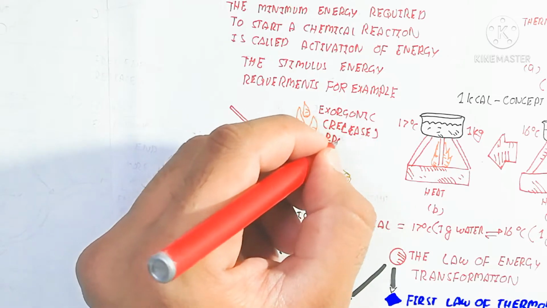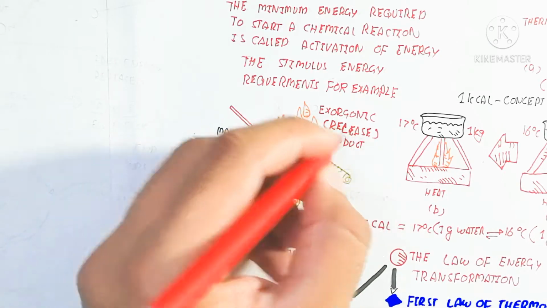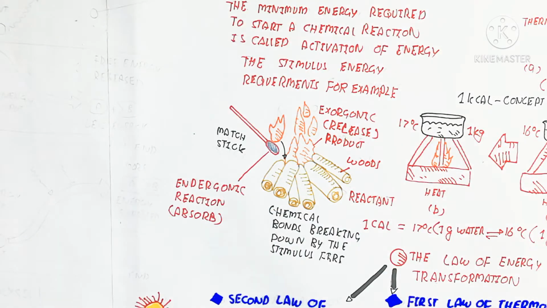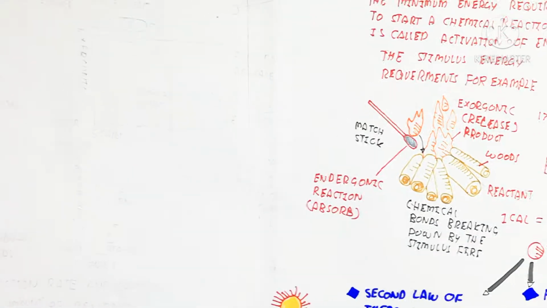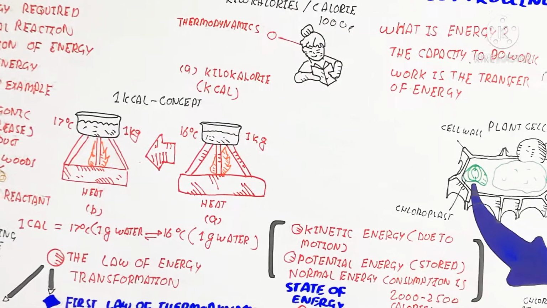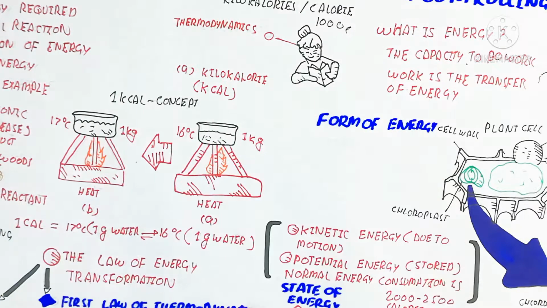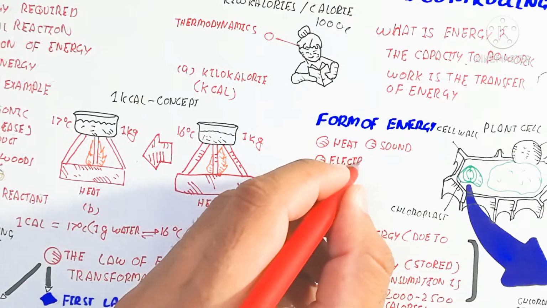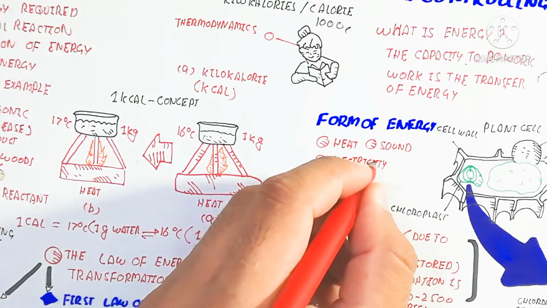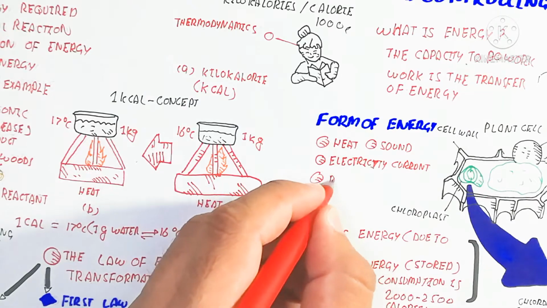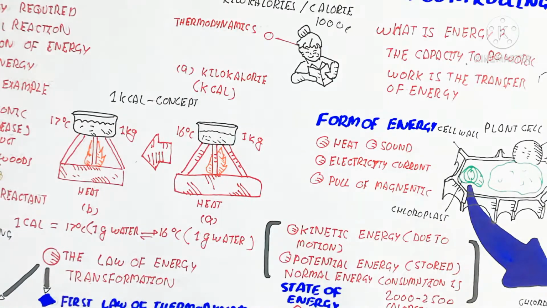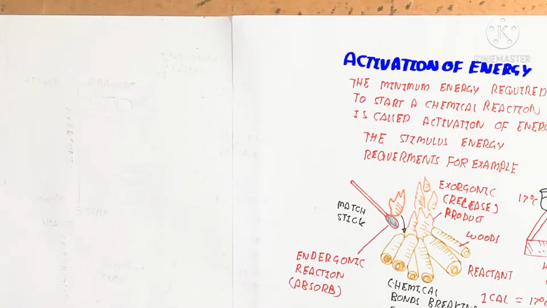an endergonic reaction. It means the wood absorbs heat, absorbs energy, and that means the wood will catch fire. After this stimulation, the exergonic reaction will occur, and that is the loss of heat due to the wood burning. So this wood burning is due to chemical changes, as well as the breaking down of the bonds present, in the form of cellulose, which is a polysaccharide. While here the forms of energy are heat, sound, electricity, for example current, and pull of magnet.